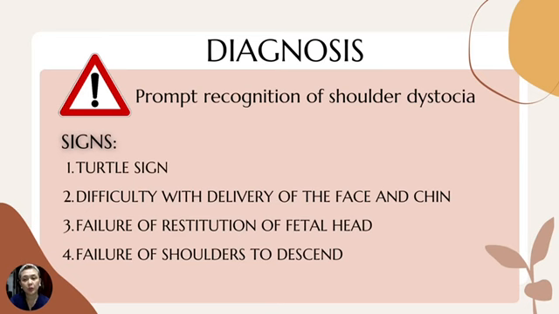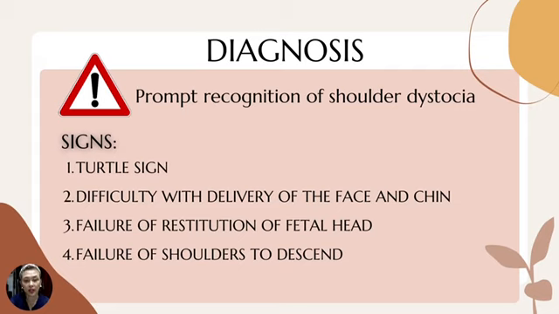The diagnosis of shoulder dystocia is made when the routine practice of gentle downward traction of the fetal head fails to deliver the anterior shoulder. It is very important to recognize shoulder dystocia so that the obstetrical team will manage it right away. The following are the signs of a shoulder dystocia.